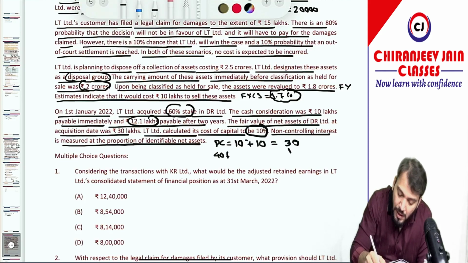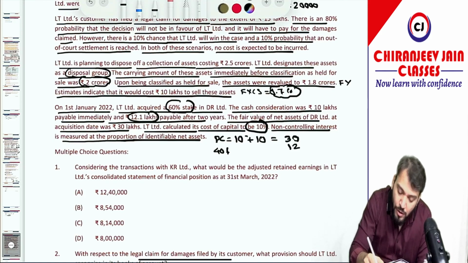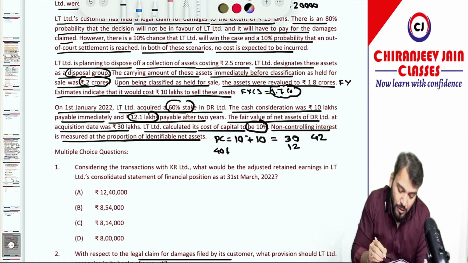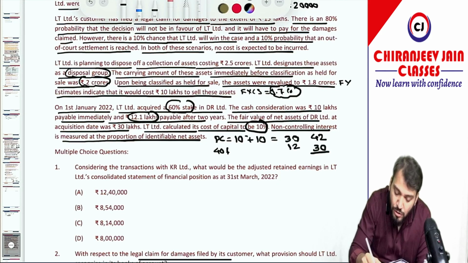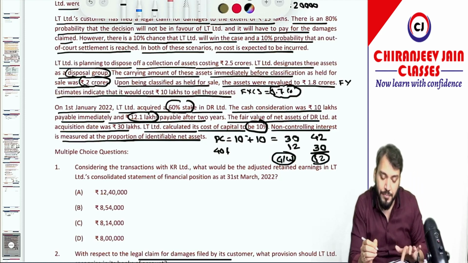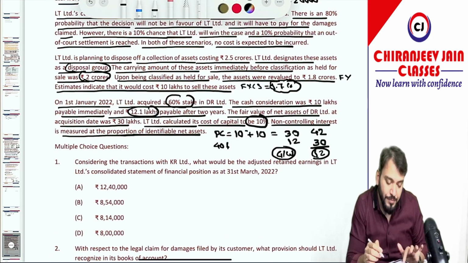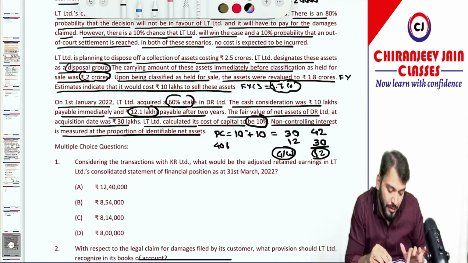So 30 and 12, total becomes how much? 42. Okay. And the NCI is what? And INA is what? 30. So this becomes 12. 12 lakh will be the amount of goodwill. Simple. Got this point? Yes, sir.